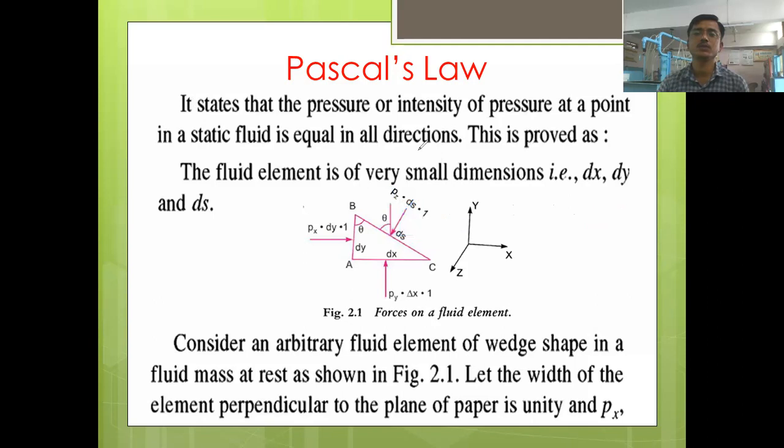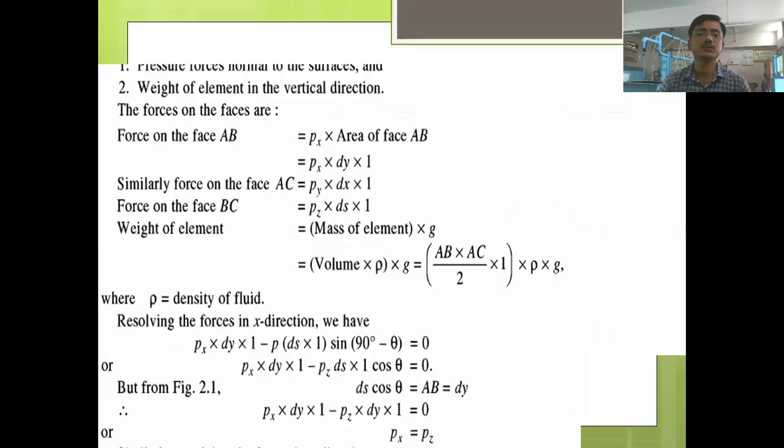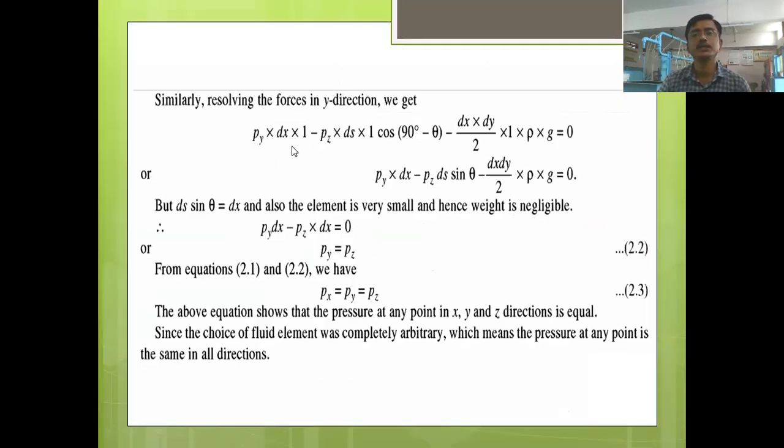And one more component, that is weight, which is acting in downward direction. So we have to take minus sign there also. Okay. So Py into dx into 1 minus Pz into ds into sin 90 minus theta, which means cos 90 minus theta means sin theta, right? So it will become sin theta only, minus the component weight of the fluid element.